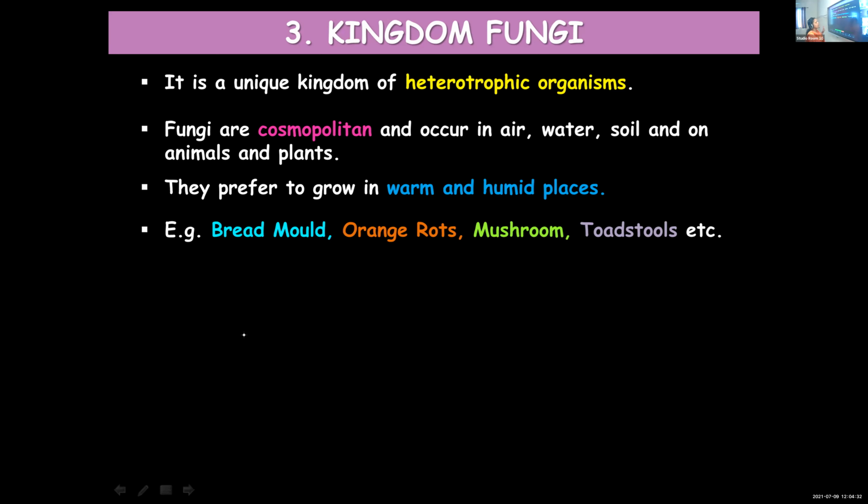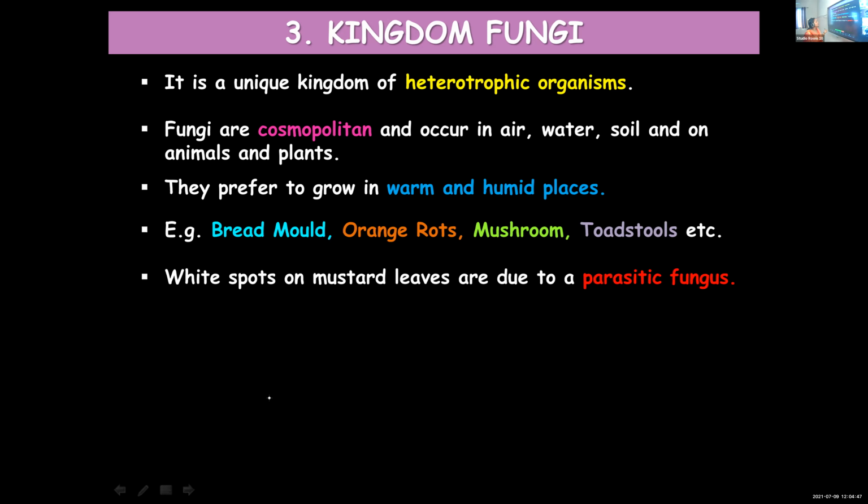It's a unique kingdom. I'm repeating the points again. It comprises heterotrophic organisms found in diverse habitats: air, water, soil, and on plants and animals. They can survive better in warm and humid climatic conditions. And some of them lead a parasitic life. For example, the white spores which appear on mustard leaves are due to a parasitic fungus.